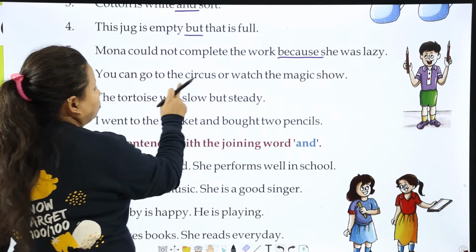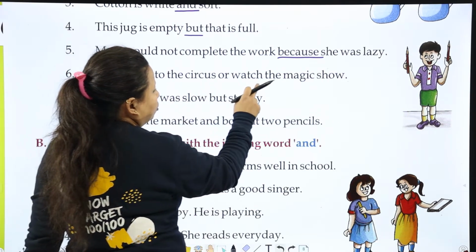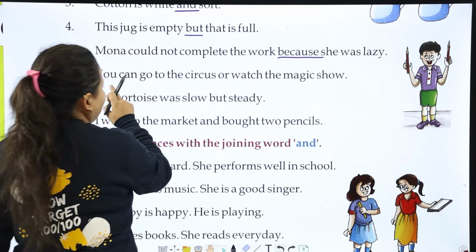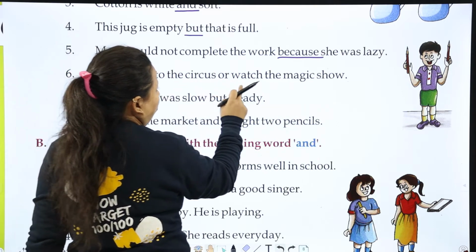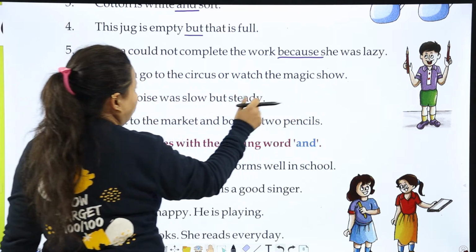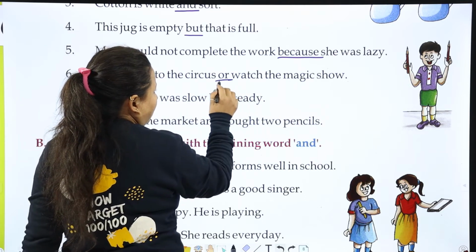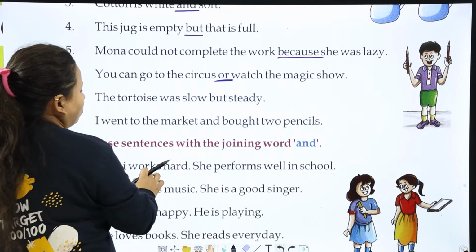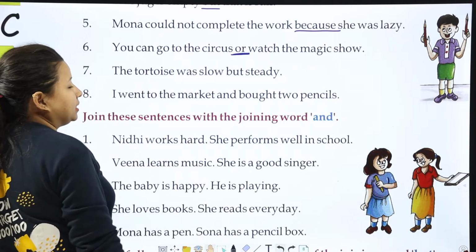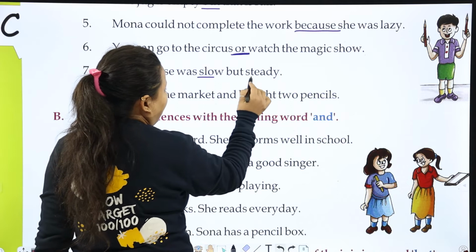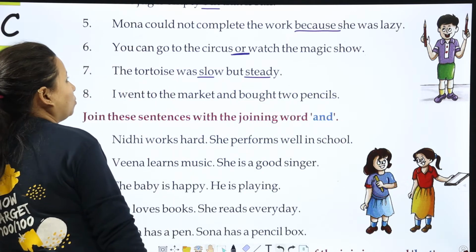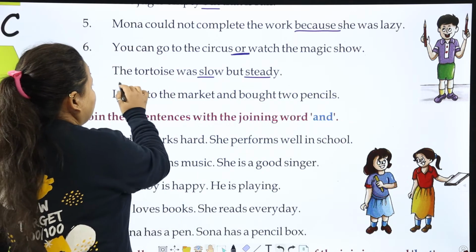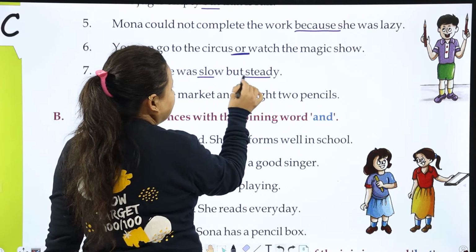You can go to the circus or watch the magic show. So, or. Here is a choice. The tortoise was slow but steady. So, slow and steady, both are opposites.